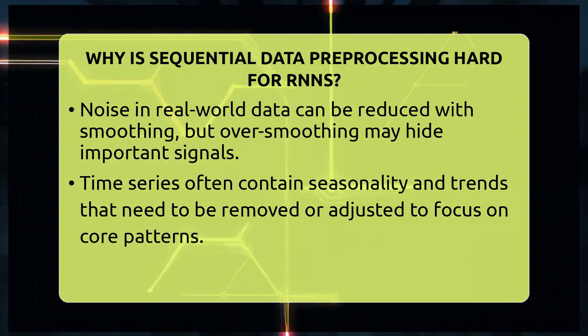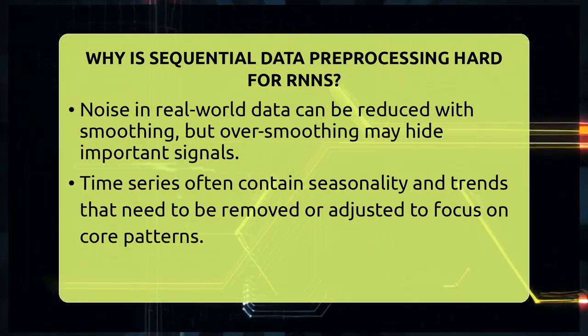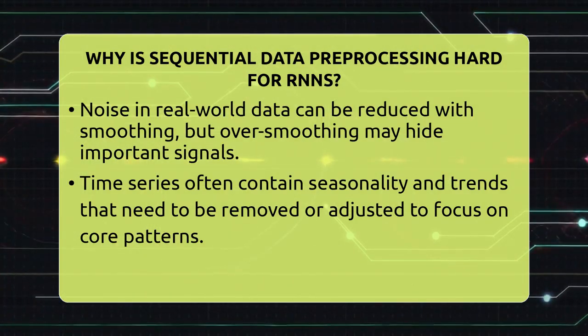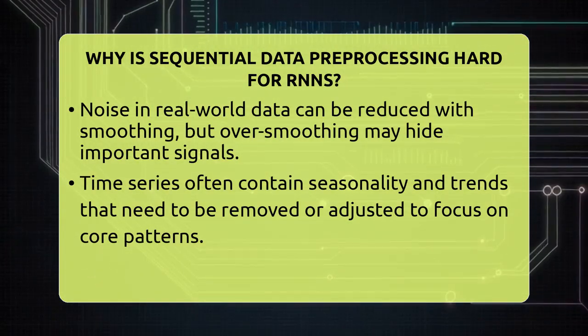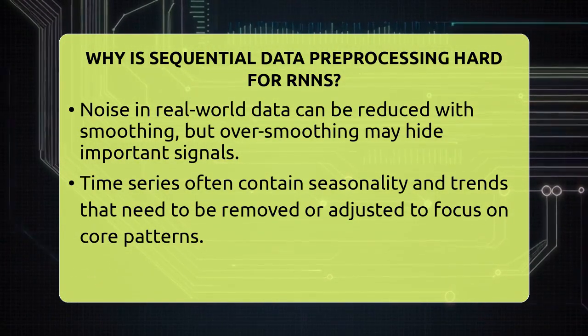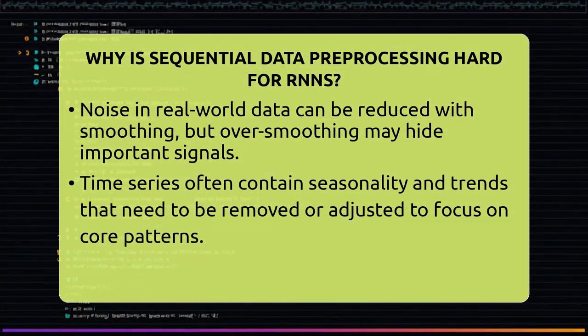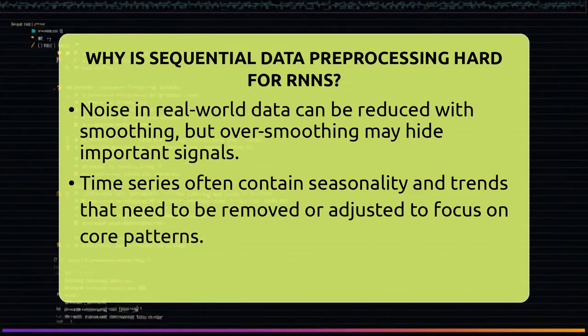Training RNNs also brings its own set of challenges. They often suffer from vanishing or exploding gradients. This means that during learning, the network's adjustments can become too small or too large, making it hard to learn long-term dependencies. This is especially true for long sequences.